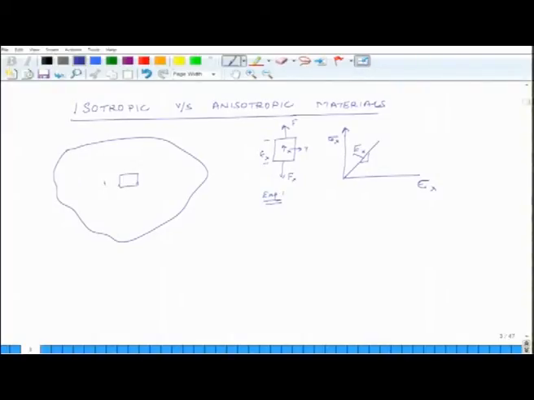In another experiment you take the same material, but instead of pulling it in x direction you pull it in y direction, and when you pull it in y direction it will elongate in y direction and it will develop a strain in y direction, let us call it epsilon y, and once again you make a plot epsilon y versus sigma y and you will get another slope, and this is Young's modulus in the y direction, and then you can do it for different directions.